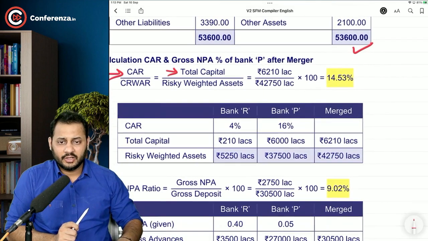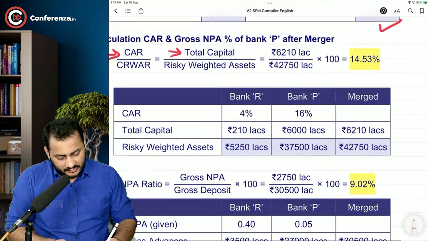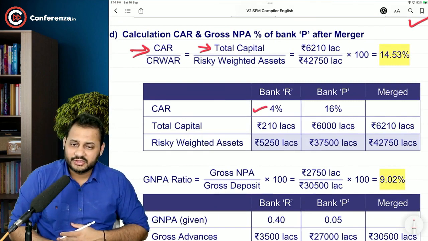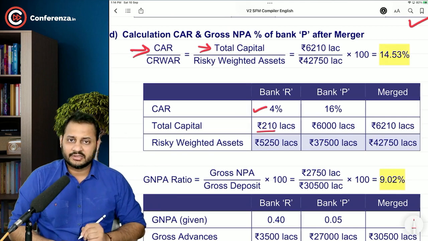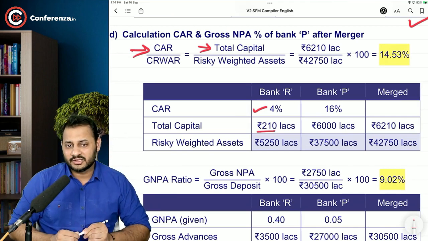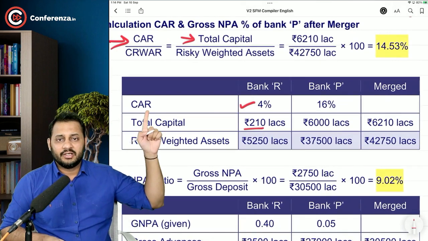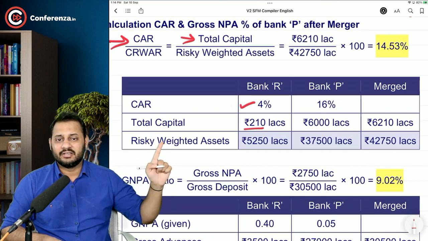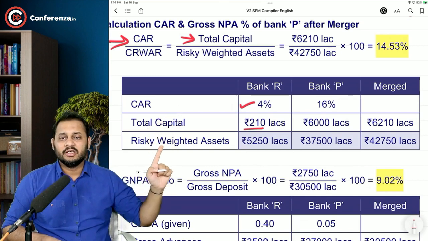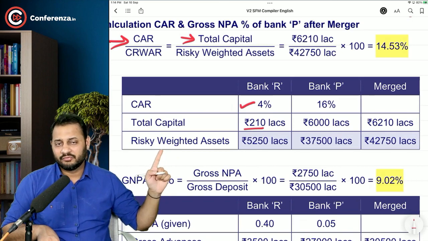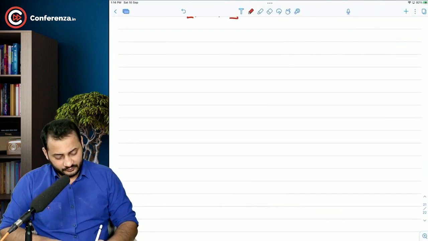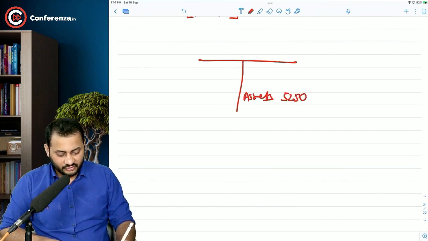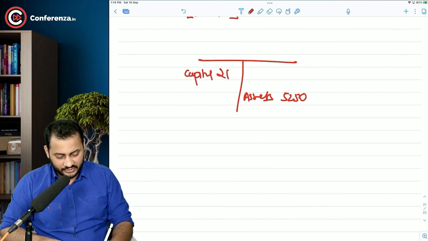Have a look. Right now let's start with bank R. Bank R has the capital adequacy ratio of 4% and the total capital of 210 lakhs. Remember, that is the total of share capital and reserves and surplus. So if you take the capital adequacy ratio as 4% and that 210 lakh is the 4%, that means risky weighted assets, 210 divided by 4%, the total risky weighted assets are 5,250. Let me just explain this to you. It means that the risky weighted assets that we have are 5250 on the asset side, and the capital that we have is 210 lakh.